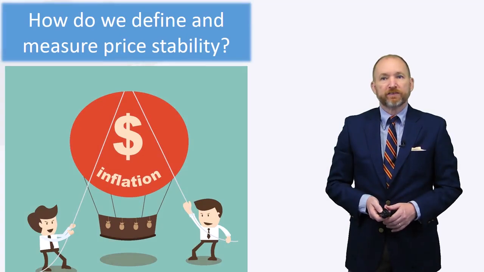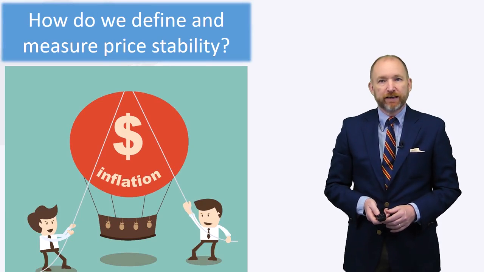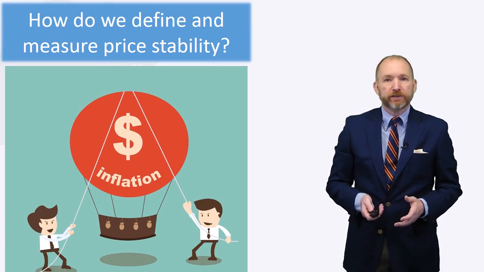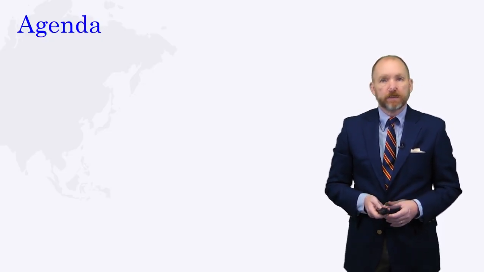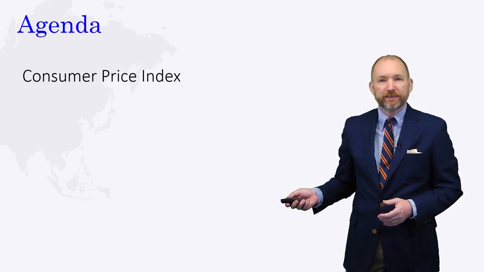Many of the economies of the region identify price stability as the statutory goal of the central bank. How do we define and measure price stability? Central banks use inflation in the Consumer Price Index to measure price stability. Inflation is the growth rate of this index.